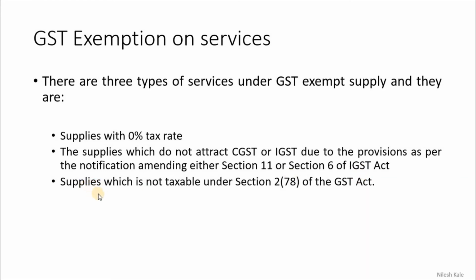And the third is the supplies which are not taxable under section 2(78) of the CGST Act. So this is for the exempted supplies. And please understand, these three are the conditions, the types of supplies of services which are GST exempted.